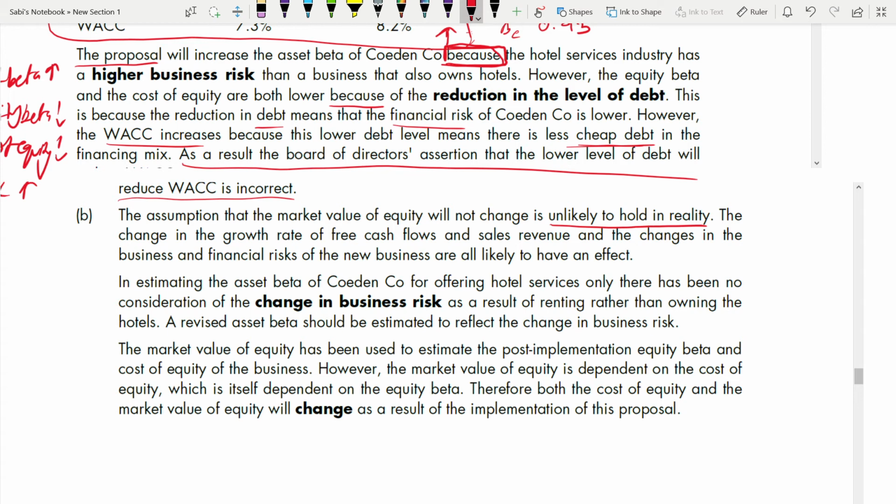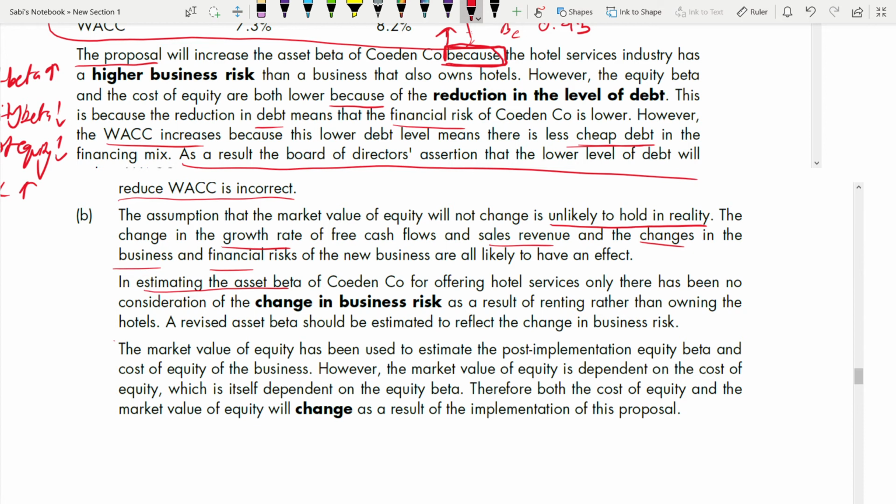So you're talking about the growth rate. You're talking about the sales revenue and changes in business and financial risk of new business are all likely to have an effect. Second, in estimating the asset beta for offering hotel services only, there has been no consideration of change in business risk as a result of renting rather than owning the hotels.